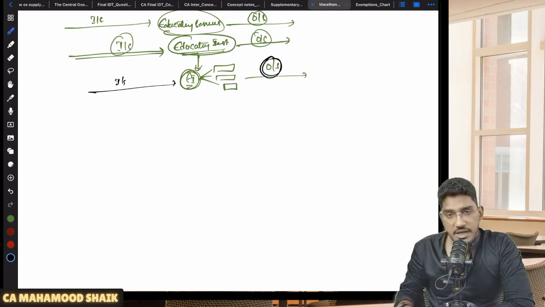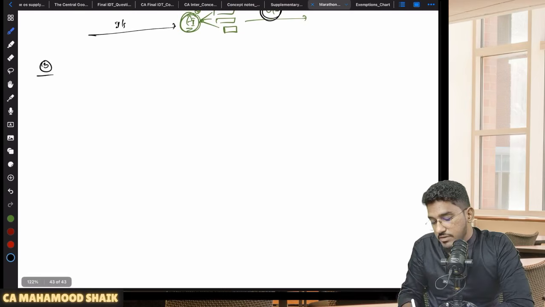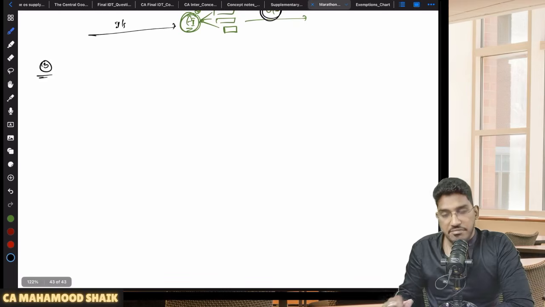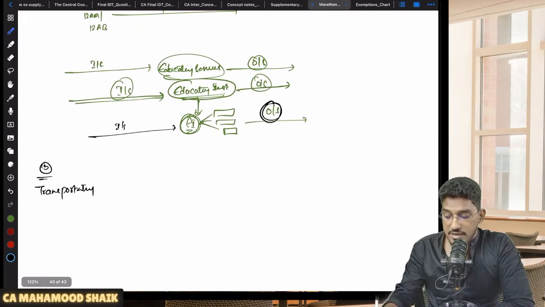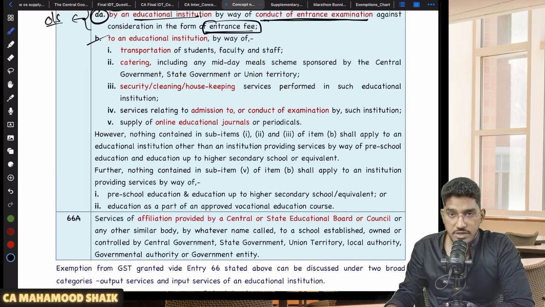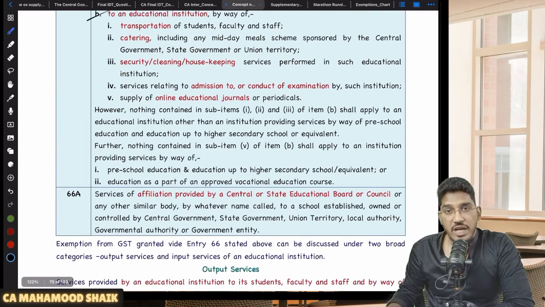Sir, what is the exemption regarding input services? Let me try to summarize it in a simple way. There are 5 input services for which exemptions have been given. Services provided by way of transportation. So if someone is providing the services, let us say for example, a school needs transportation services. A school has to provide transportation to its faculty, students and staff. They don't have their own buses.